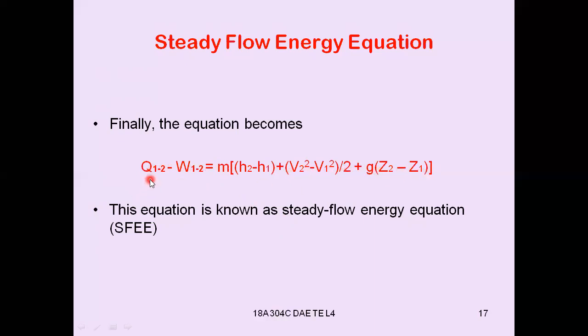Once again, Q1-2 minus W1-2 equals m into (h2 minus h1) plus (v2 square minus v1 square) by 2 plus g into (z2 minus z1). This equation is known as the steady flow energy equation, SFEE, right? This is the derivation for the steady flow energy equation. Now let us have an example for this steady flow energy equation. Let us see this example as we are having.